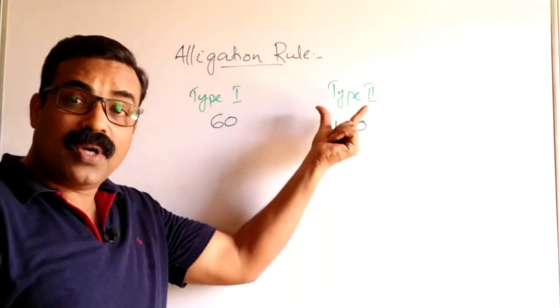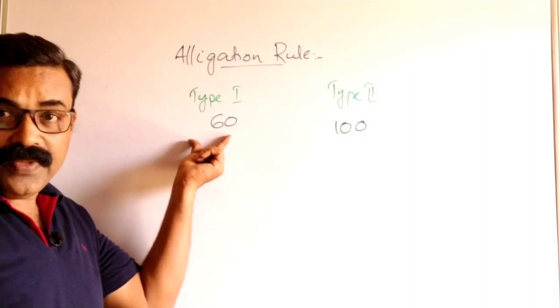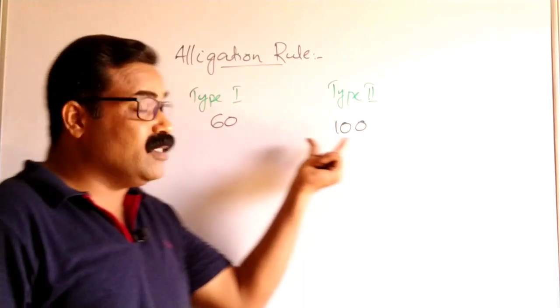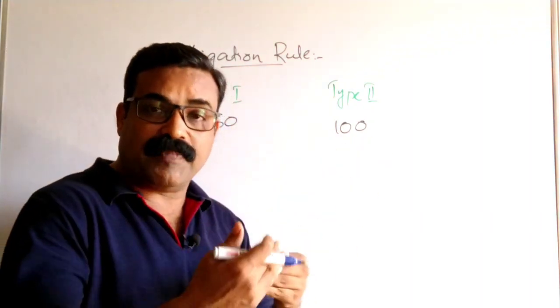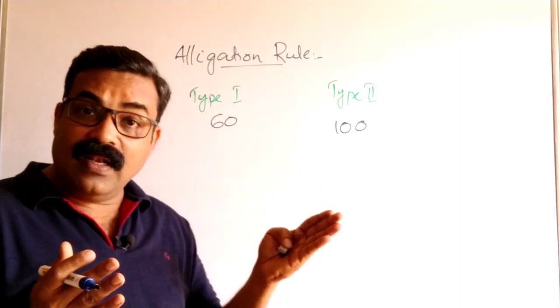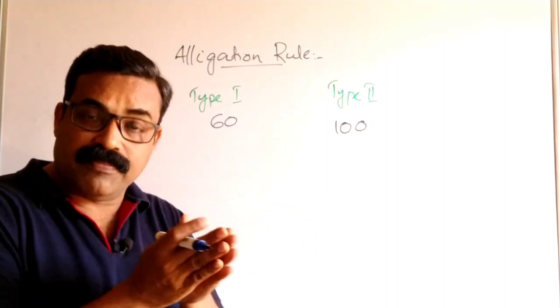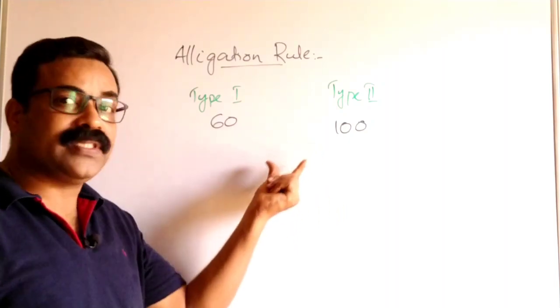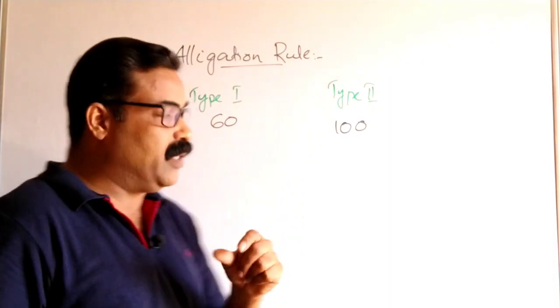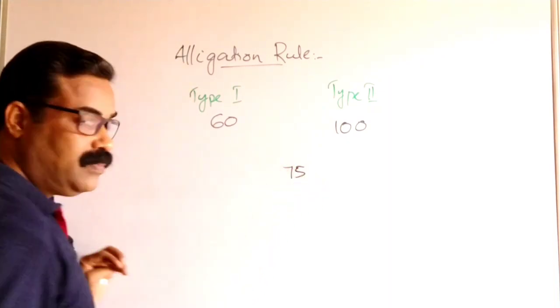This one is cheaper and this one is dearer. Dearer means expensive, costly. Now what this shopkeeper will do, he will mix both, and he wants to sell it for 75 rupees.